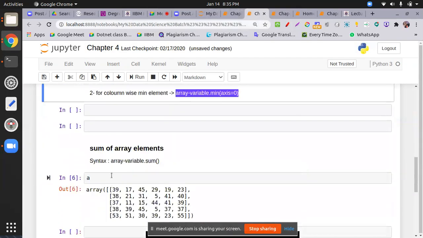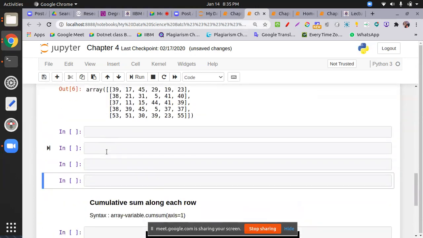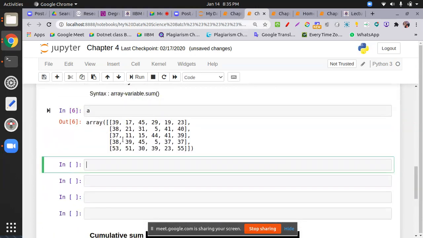then sum. Okay, this is my array. So what I do is I just put a dot sum.